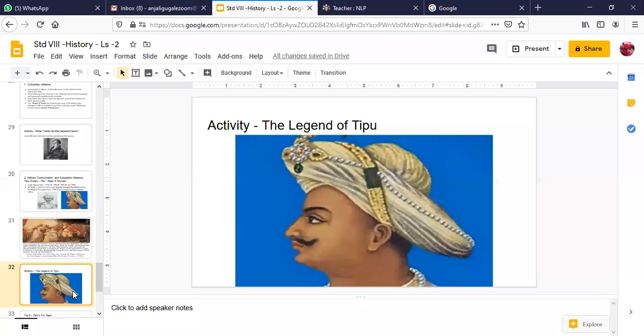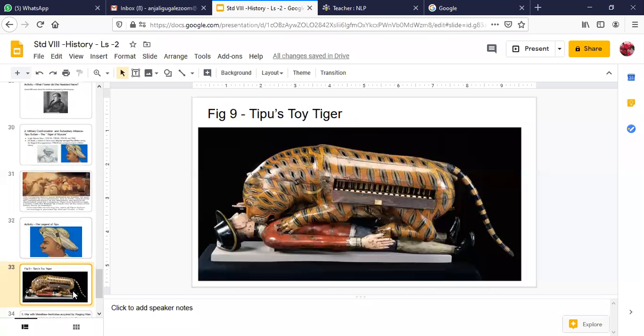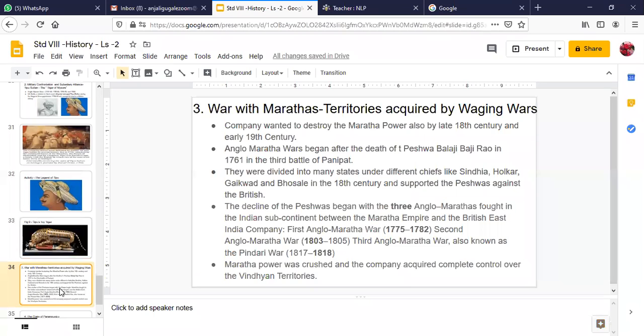Here I have already told you the story of the legend of Tipu Sultan. Here is this famous toy which is kept in the Victoria Museum in London. This is the picture of the famous toy you can see. So when you key it, then the tiger roars and the soldier shrieks. Okay, so this is the toy here. Now children, we come to the war with Marathas.